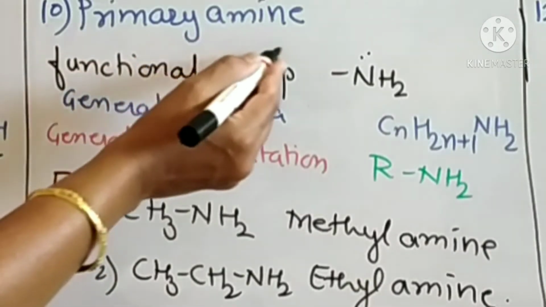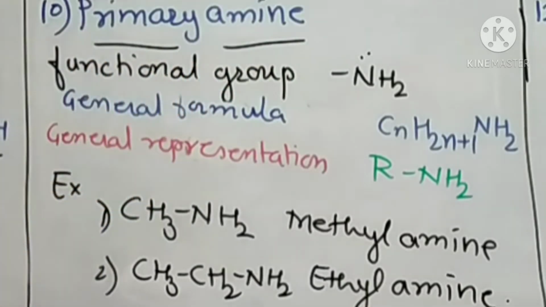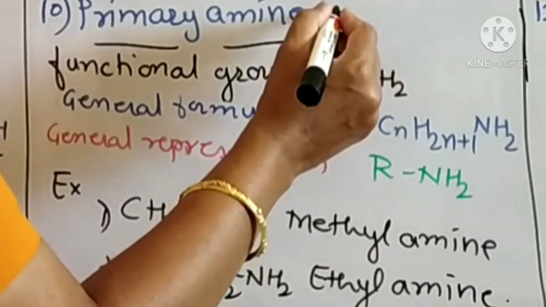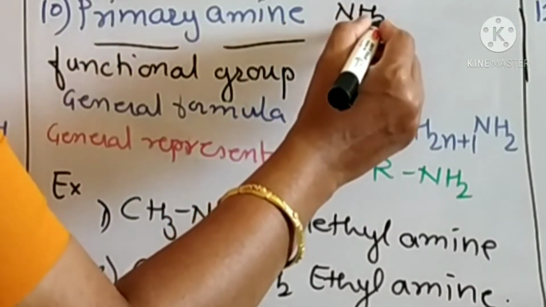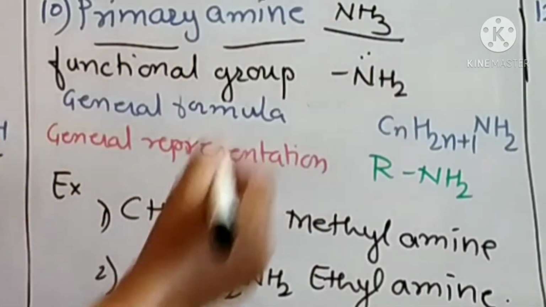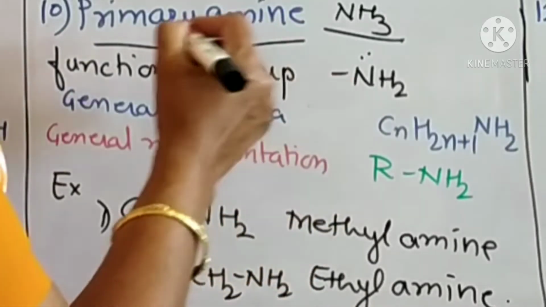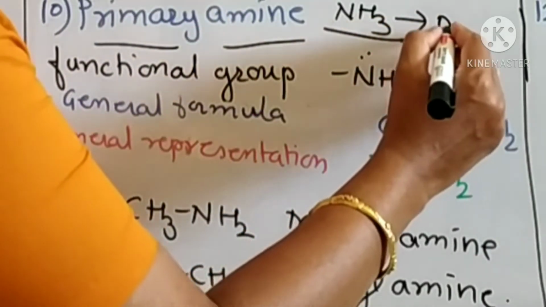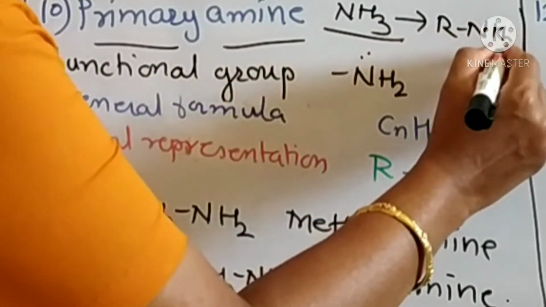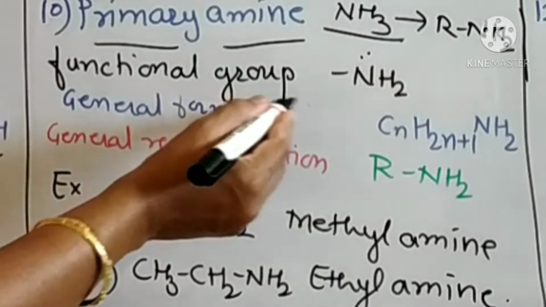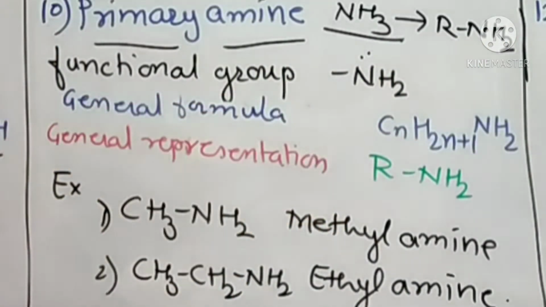Then number 10 is primary amines. Now amines are the derivatives of ammonia, that is NH3. When one hydrogen atom from ammonia is replaced by one alkyl group, then it becomes a primary amine, that is RNH2 is the primary amine. Therefore the functional group of amine is NH2.